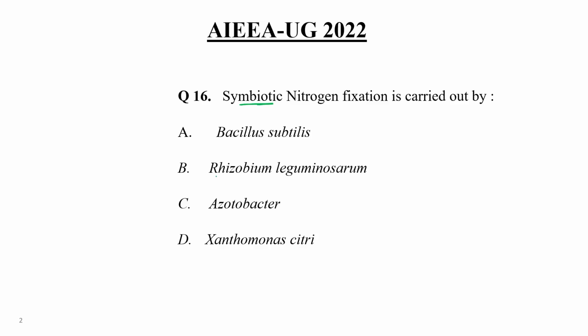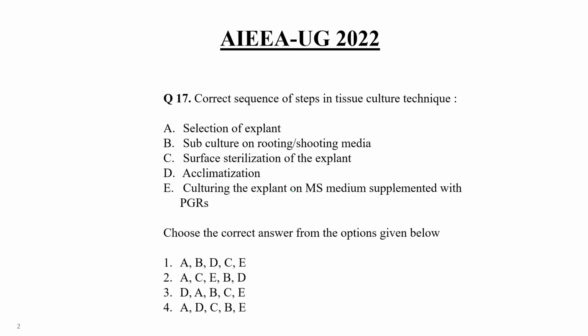As you know, this symbiotic relationship occurs between the root nodules of leguminous plants and Rhizobium bacteria. The others are free living bacteria. So Rhizobium leguminosarum shows a symbiotic relationship with pulses or leguminous plants. Choice number B would be the correct answer.